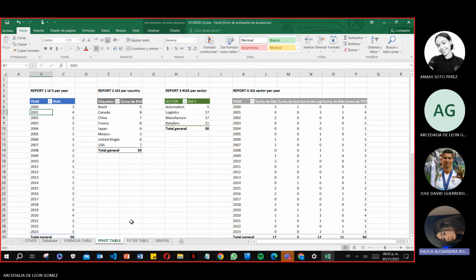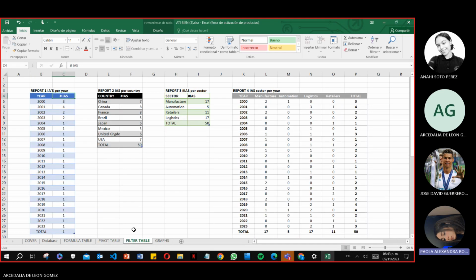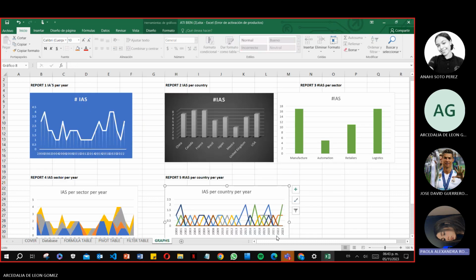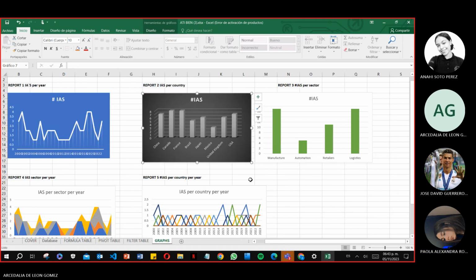Then we have the second table that we created, which was a dynamic table option in the Insert tab. So we can see how many AIs each country created separately by clicking on the triangle and clicking on the country of interest. And then we created the last table thanks to the filter placed in the database table. And finally, we create the graph by selecting one of the tables and inserting a graph from the Insert tab.